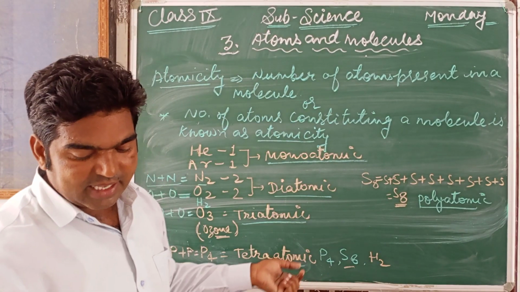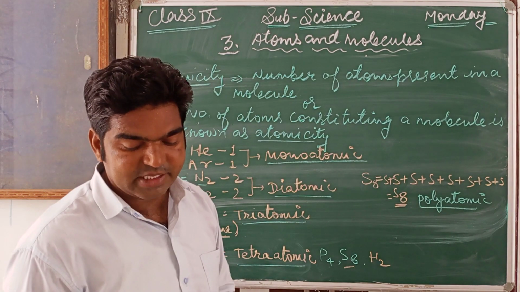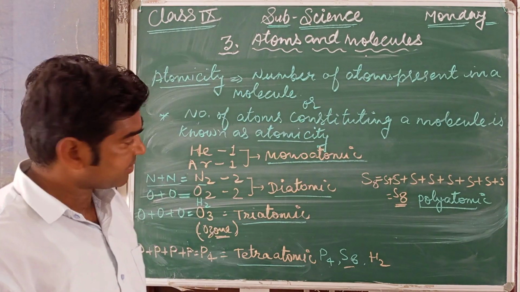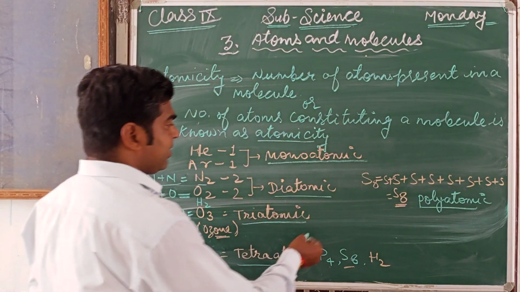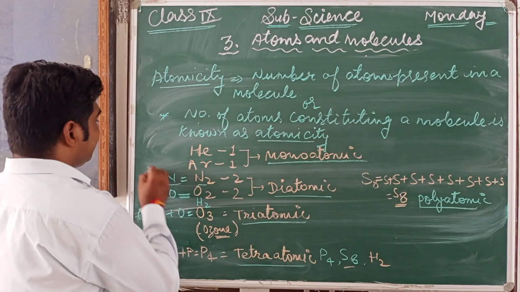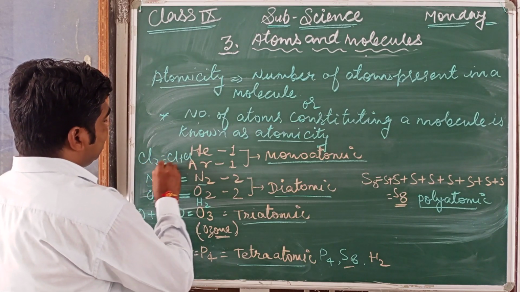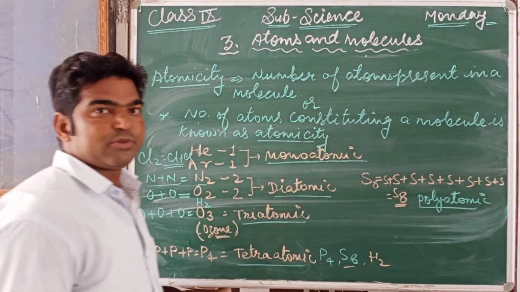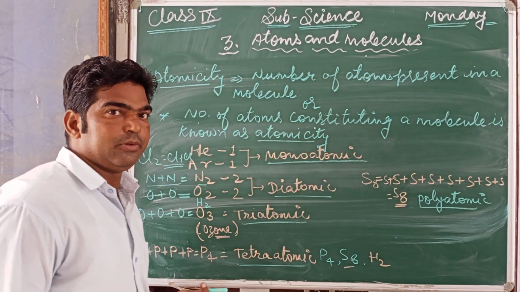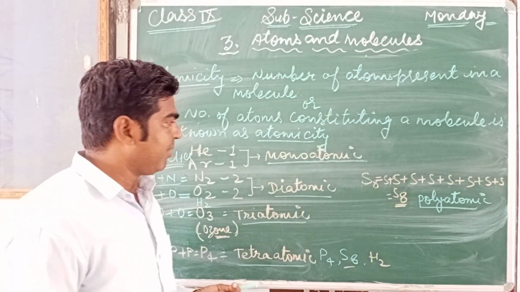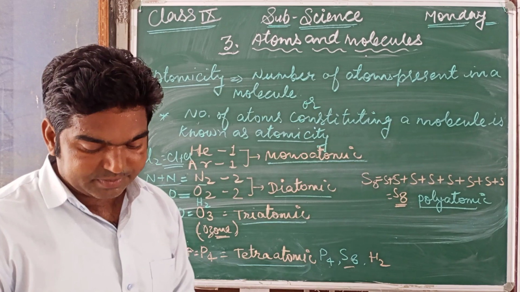All these things are given in your textbook. A table is given there. You can see there. Chlorine is also diatomic. For example, chlorine Cl2 means Cl plus Cl, 2 atoms of chlorine combined together form chlorine gas Cl2. So this is called a diatomic form. Okay, so this is all about atomicity.